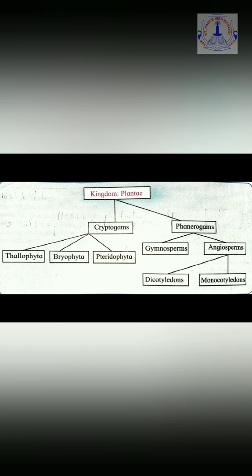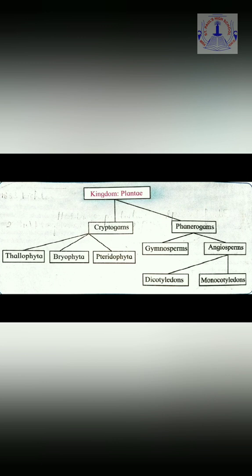These plants are mostly aquatic in nature and can be found either in fresh water or in saline salty water. They can either be unicellular or multicellular. Children, we all have seen algae. Best example, Spirogyra. It is one of the examples of Thallophyta. They are green in color with chlorophyll and can perform photosynthesis to prepare their own food. That is, they are autotrophic.